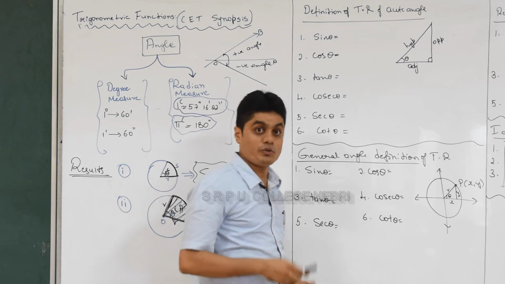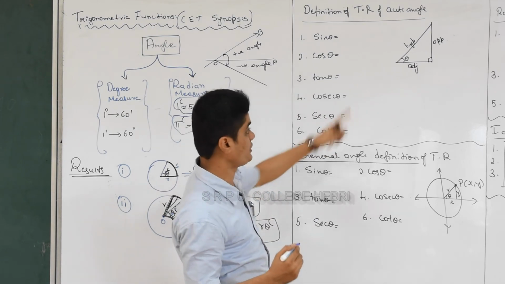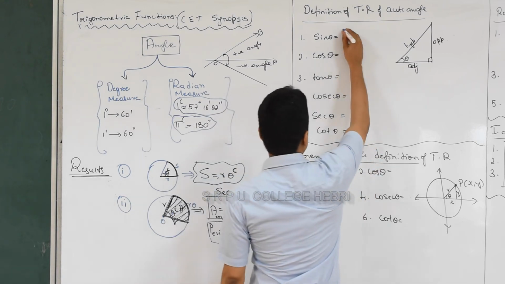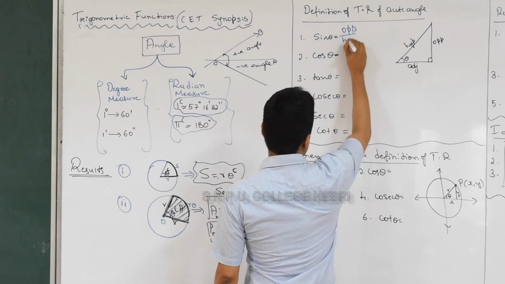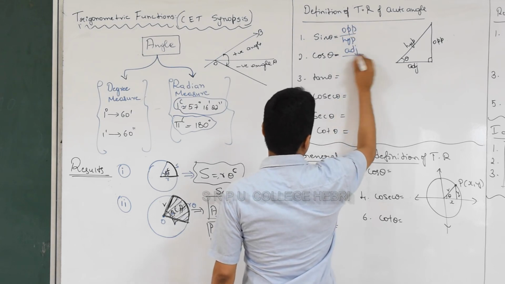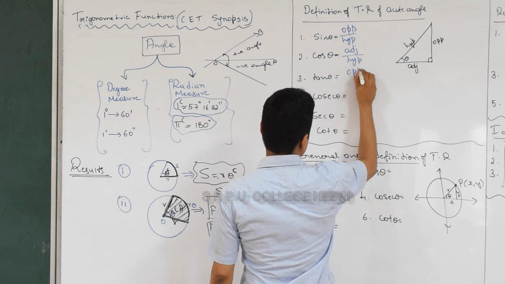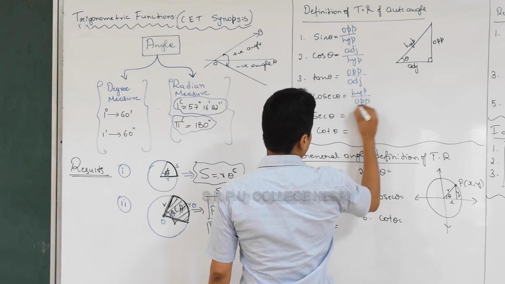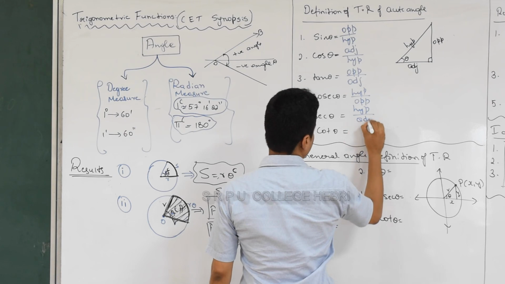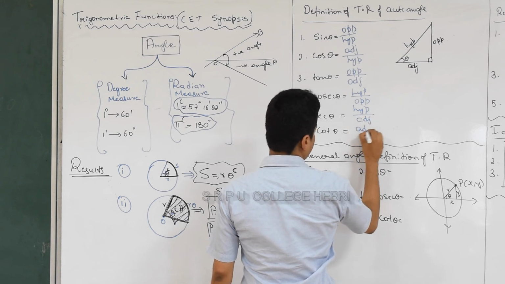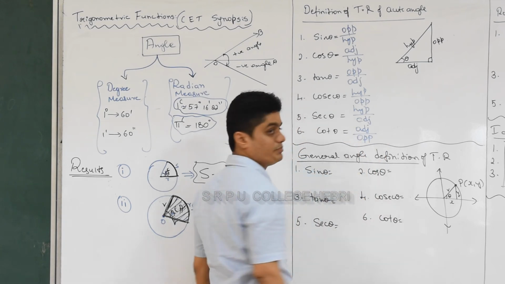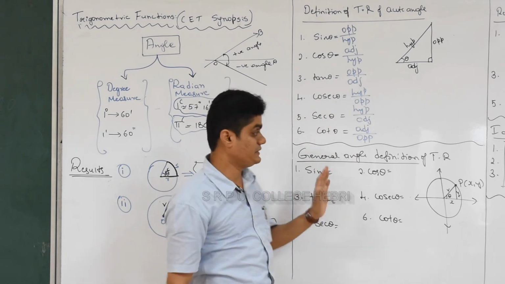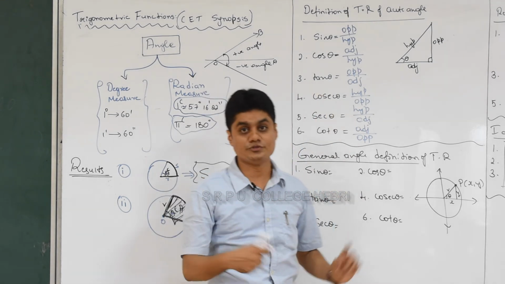Okay, maybe you remember how you defined trigonometric ratios for this right angle triangle, and this definition is called acute angle definition. Do you remember how you defined them? Opposite by hypotenuse, adjacent by hypotenuse, opposite by adjacent, this one hypotenuse by opposite, this one hypotenuse by adjacent, correct? And this one adjacent by opposite. Do you remember these definitions? Very good. So the basic trigonometry starts with these definitions. So please remember, without this trigonometry is not possible, and you studied this in 10th standard.